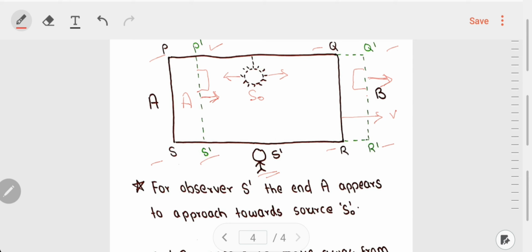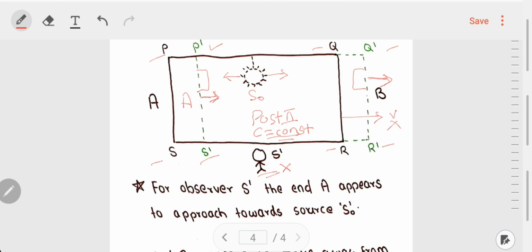Okay, and here we are going to use an important concept, that is postulate 2 of Einstein's relativity, that is the speed of light c is a constant and it does not depend on the source velocity and it does not depend also on the observer's velocity. It is an absolute constant. It does not change for anybody.